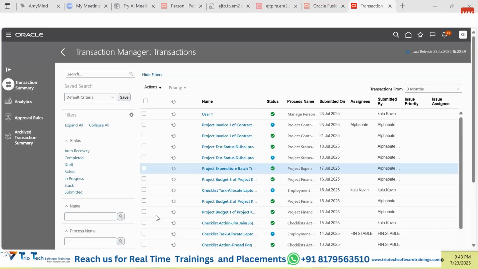The one thing you need to understand is that there is a classic page, and Oracle came up with the responsive page. So Oracle says, stop using the classic page, I am not going to support anything on the classic page. So all the customers have moved to the responsive page. The customer does not have classic and responsive pages together. Okay, got it.